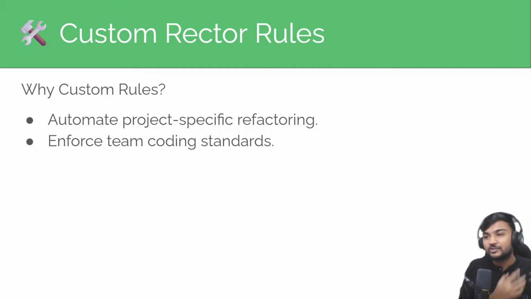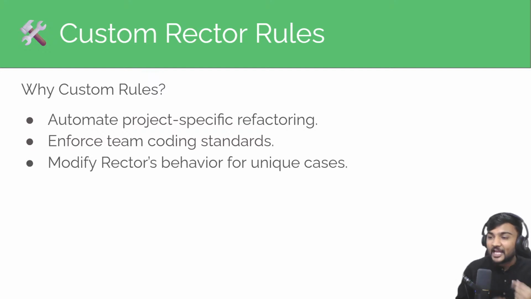Your company can have a coding standard that we should always use the soft deletes trait, so you can create a rector rule to check and add the soft delete trait to every model. It can also help you modify behavior for unique cases. Rector is good at most cases, but if you have a particular unique case where you want to modify some rector behavior, you can do that.